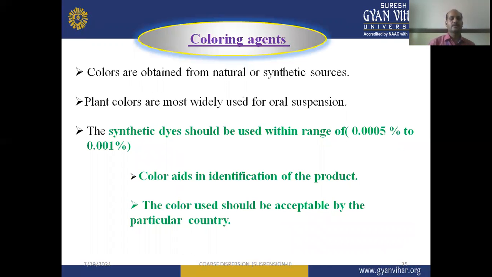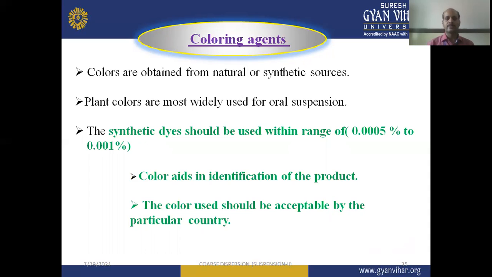In coloring agents, colors are obtained from natural or synthetic sources. They may be plant colors, which are most widely used for oral suspension. Synthetic dyes should be used within the range of 0.0005% to 0.001%. Colors also aid in identification of the product. The color used should be acceptable in the particular country.